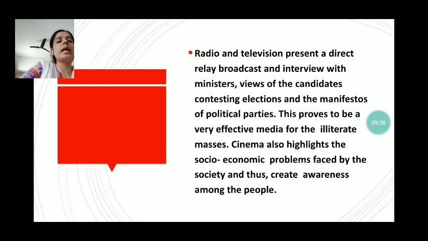Cinema also highlights the social and economic problems faced by society, and it creates awareness among the people. All this keeps the spirit of democracy alive in a country, and well-informed, alert and vigilant citizens can act as a watchdog in a democracy. These are the other methods to protest against the functioning of the government.